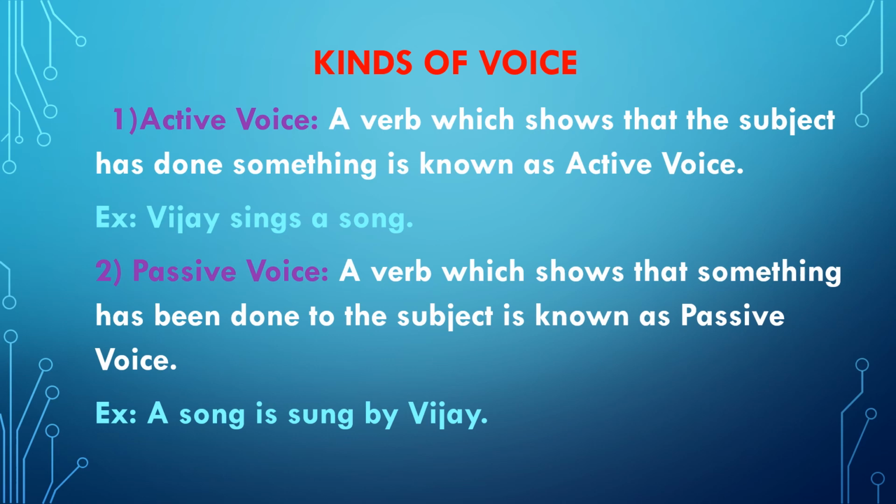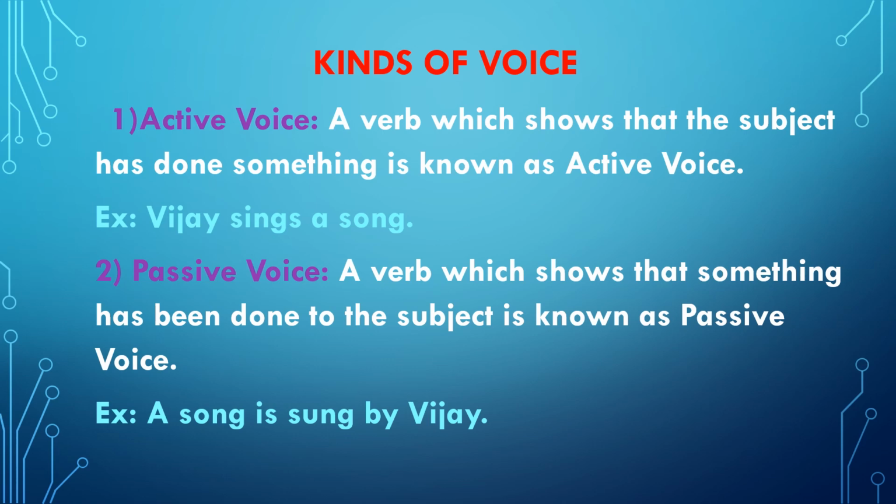Passive voice. A verb which shows that something has been done to the subject is known as passive voice. Example, a song is sung by Vijay. In the active voice, Vijay sings a song, that can be expressed in the passive voice as a song is sung by Vijay. Here, a song is the subject. Is sung is the verb. Vijay is the object.